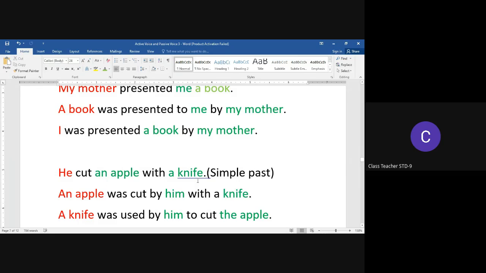You will observe that when we choose one of the objects in the active voice sentence to make the subject of the passive voice sentence, the other object remains in the object position when we transform from active voice to passive voice.